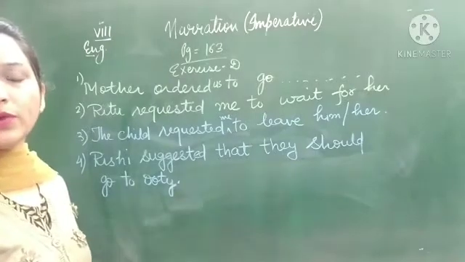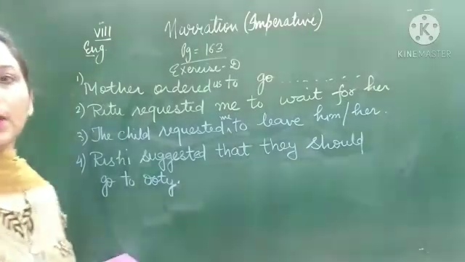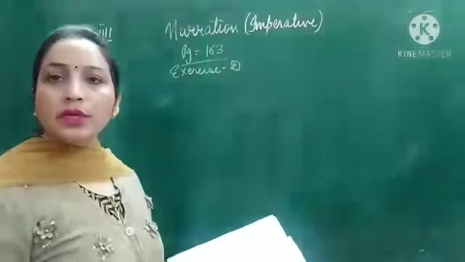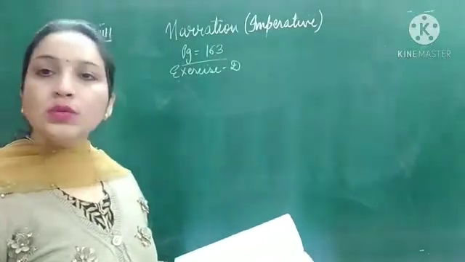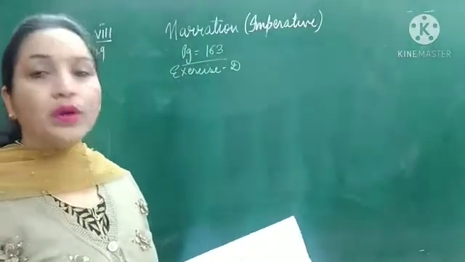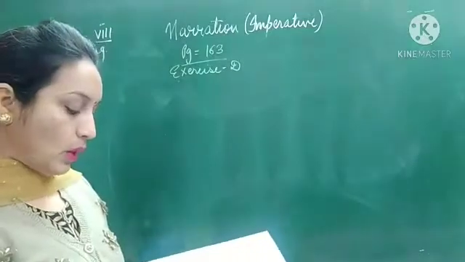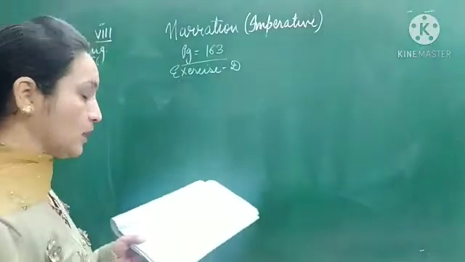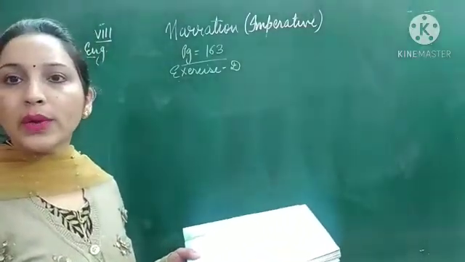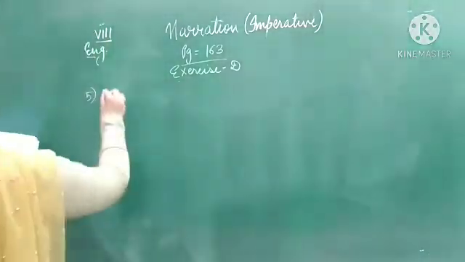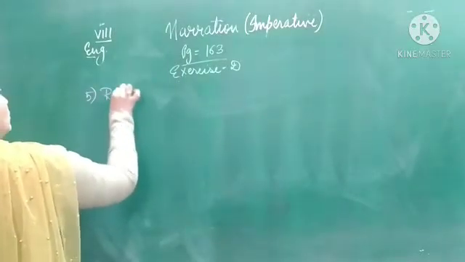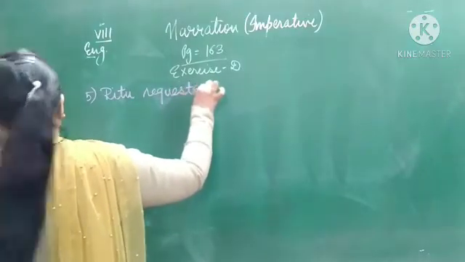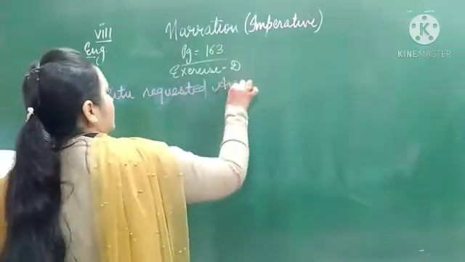You can check your answers, whatever you have done in your books. Afterwards, I will proceed to the fifth to eighth sentences. Now let's proceed to sentence number 5. Ritu said, Amit, please make noodles for dinner today. The word please is used, so it is a request. To whom is Ritu requesting? Ritu is requesting Amit. So you will write: Ritu requested Amit.